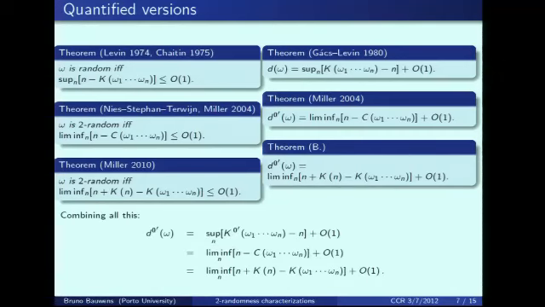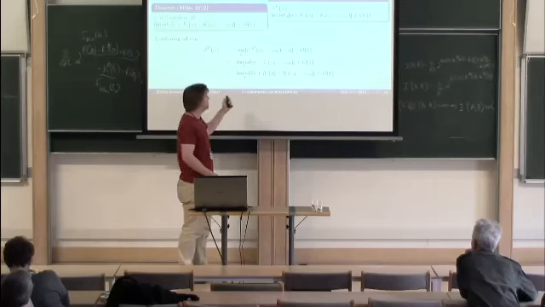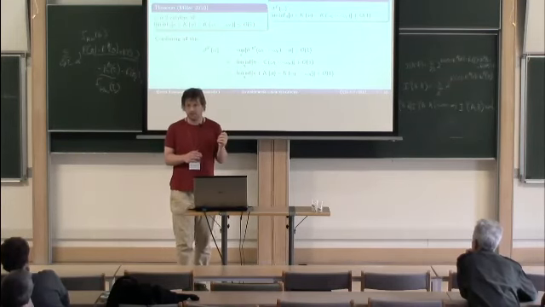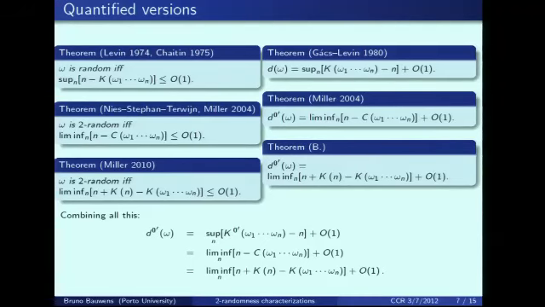So that completes a nice picture, because if you take lim sup rather than lim inf, then things either diverge or are constant. If you use sup here or inf, any other combination diverges or is trivial, and all the other combinations are equal to each other. There is a thing with monotone complexity, where there is logarithmic precision, but it's not clear whether you can improve to constant precision.